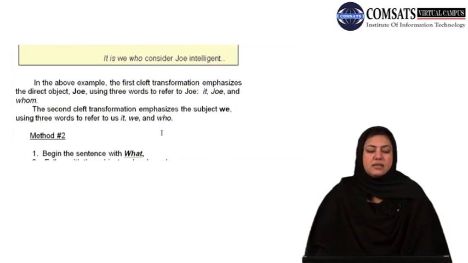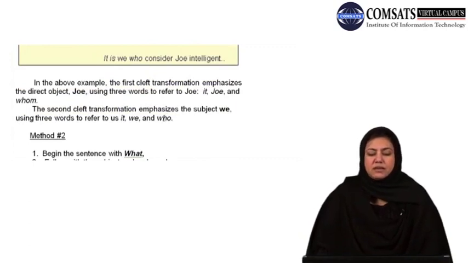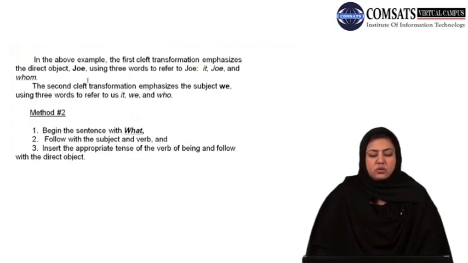So as I have said earlier, in the above example, the first cleft transformation emphasizes the direct object Joe using three words to refer to Joe: it, Joe, and whom. In the second cleft transformation, emphasis is on the subject we, and three words again, it, we, and who are used. So you see the difference is how you would use whom or who.